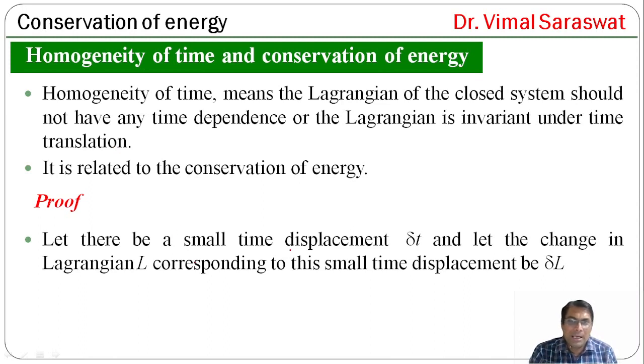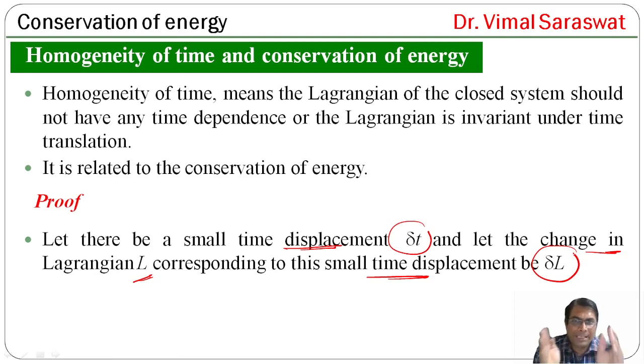Let there be a small time displacement delta t, and let the change in Lagrangian L corresponding to this small time displacement be delta L. So L is changed by delta L when t is changed by delta t.